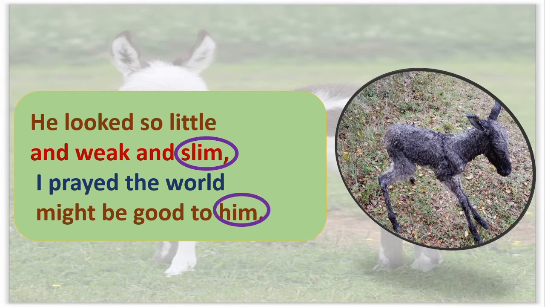I think there is no hard word in this stanza. Simple stanza, isn't it? Okay, this is all about the poem The Donkey. In this poem, the poet expressed his views or thoughts regarding that one-day-old foal, isn't it?